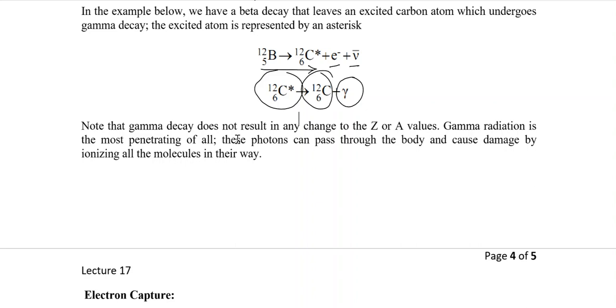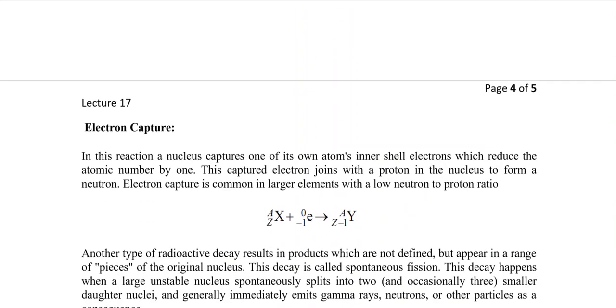Note again that gamma decay does not result in any change in atomic number or atomic mass. Gamma radiation is the most penetrating of all. It has a high energy photon and it can cause severe damage, as we see in nuclear fission or a nuclear bomb. The most damaging thing occurs with this second kind of decay in a nuclear process, a high energy photon, which excites or ionizes human skin or anything else, and can damage anything that comes in its way.